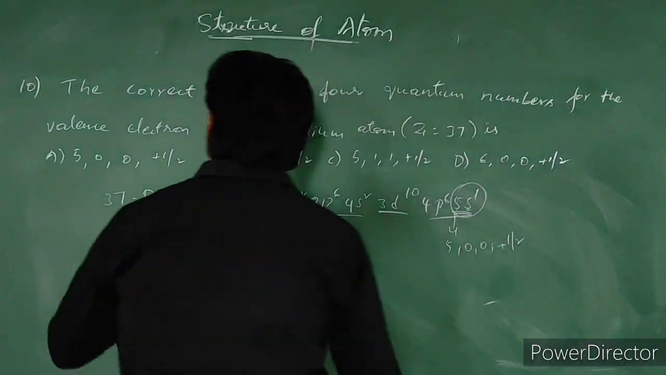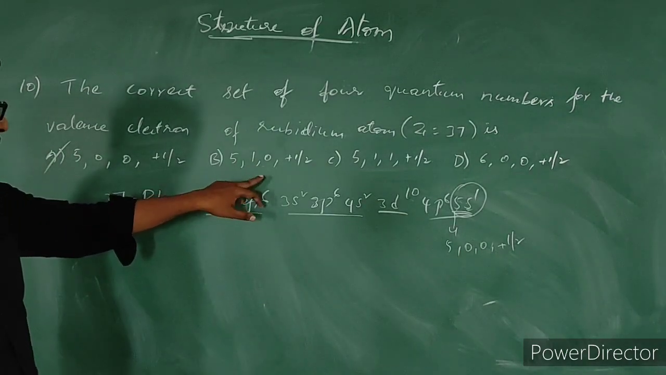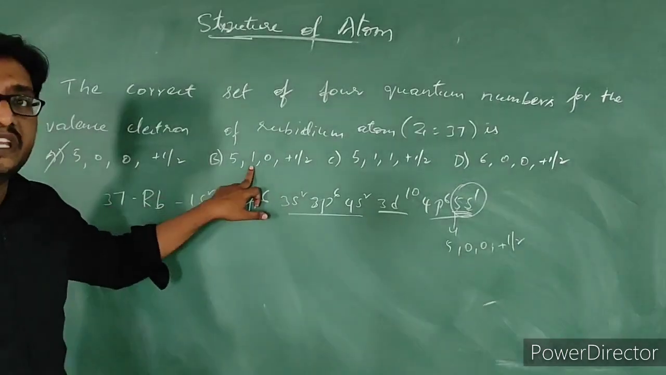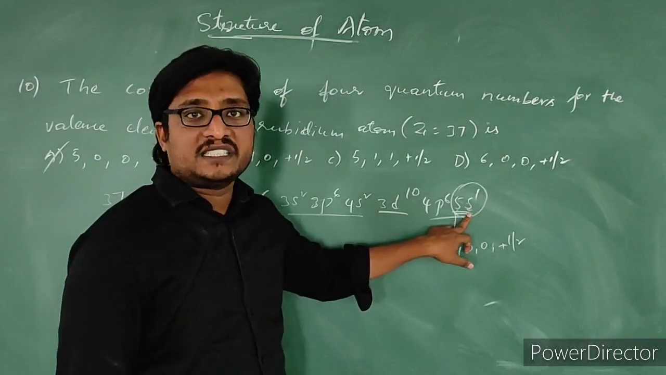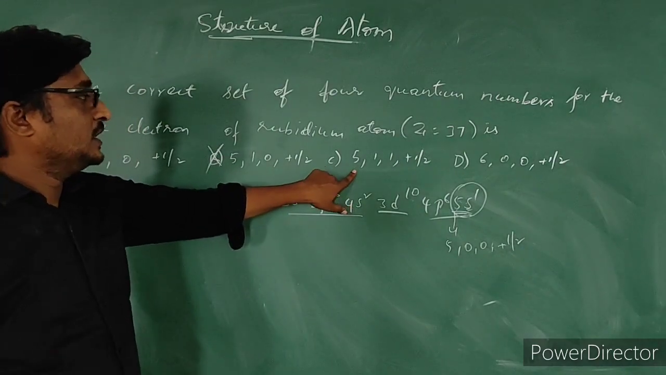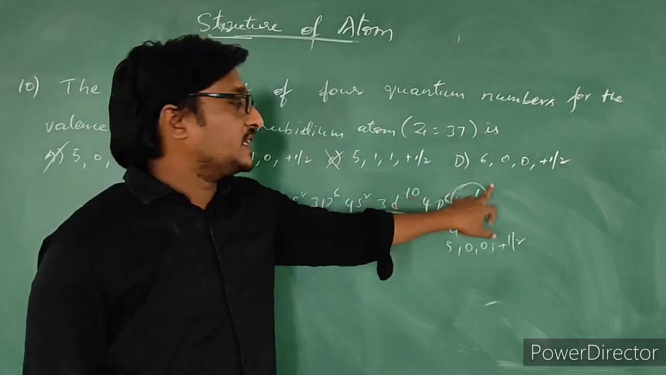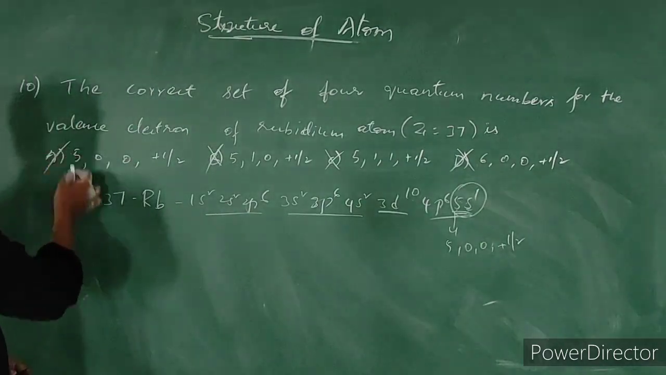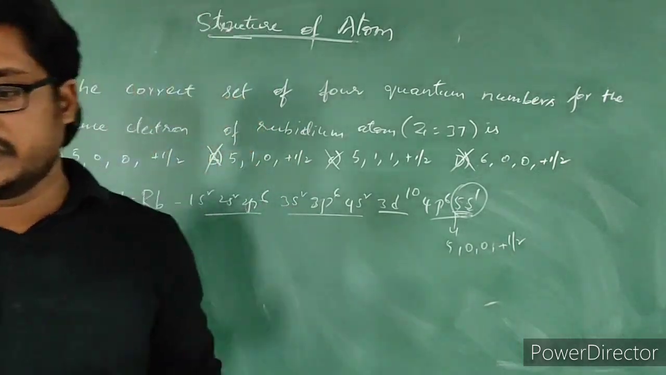So which is our answer among these options? First one. If you see the second option, L value is 1 here. L value is 1 for P, but our outermost electron is present in 5s. For S, L value is 0. So this is not our option. The same thing is represented here. If you see D, principal quantum number is 5 here, but it is 6 here. This is also wrong. So the only option is option A. That is our correct answer. Okay, simple questions.